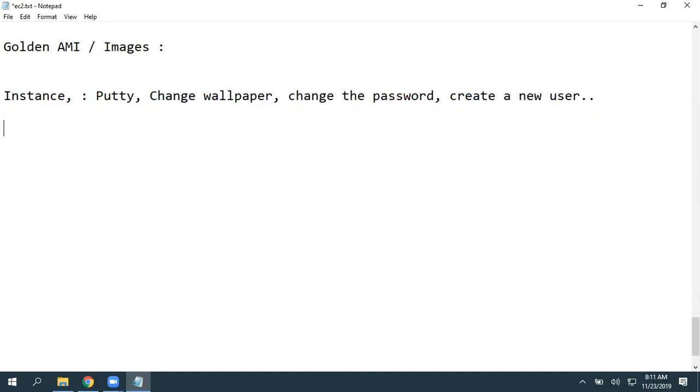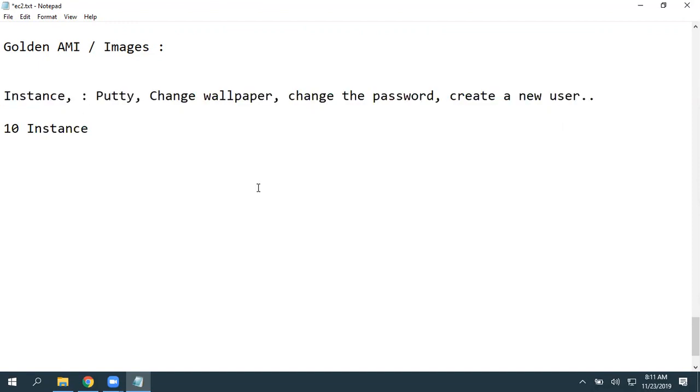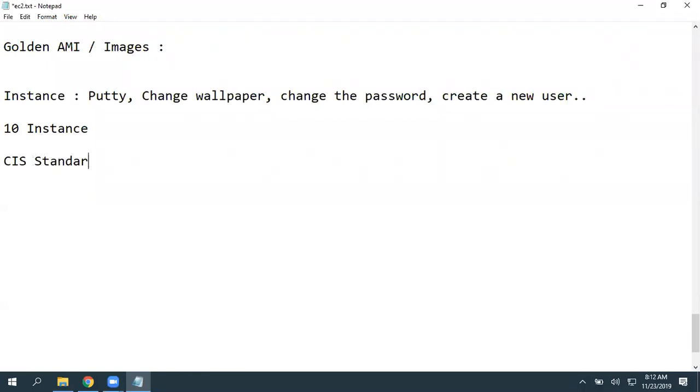So let us assume you need 10 instances with all these required settings. So is it suggested to launch 10 brand new instances and install everything manually? No. But these are small options, you can spend at least a couple of hours and do that. But sometimes clients will come up with requirements. Hey Avinash, I need a system with CAS standards.